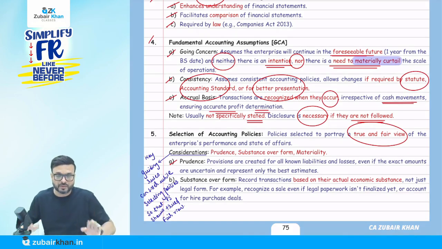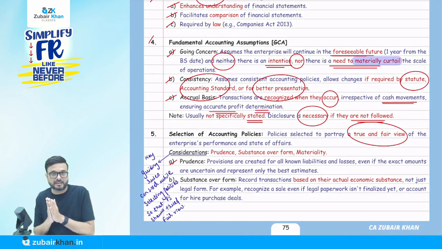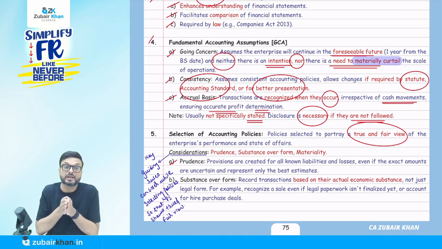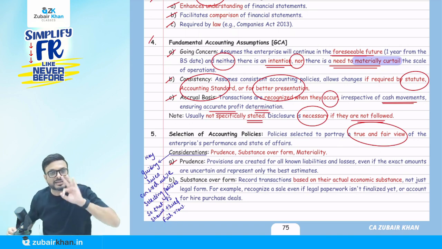First of all, what does consideration mean? These are the guiding rules that we have to take into consideration so that my financial statement will show a true and fair view. So what are these three conditions?